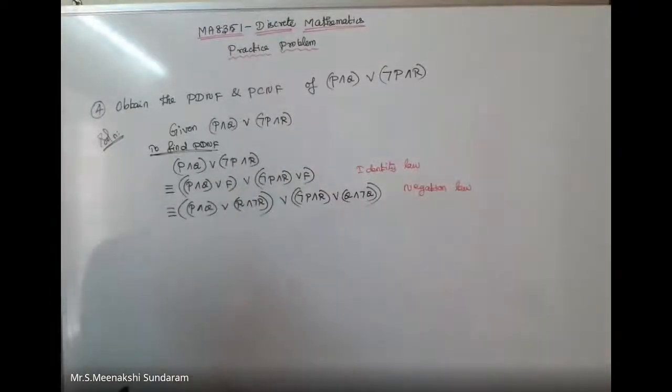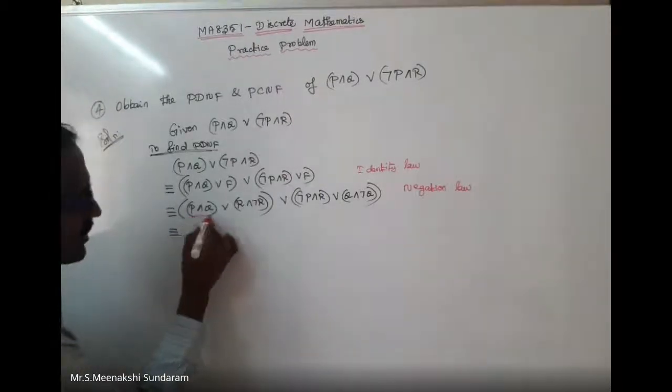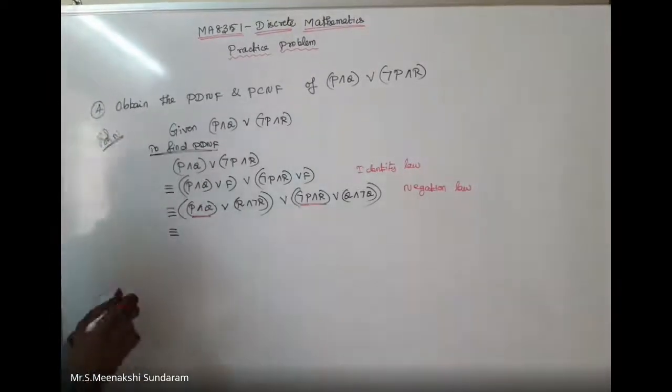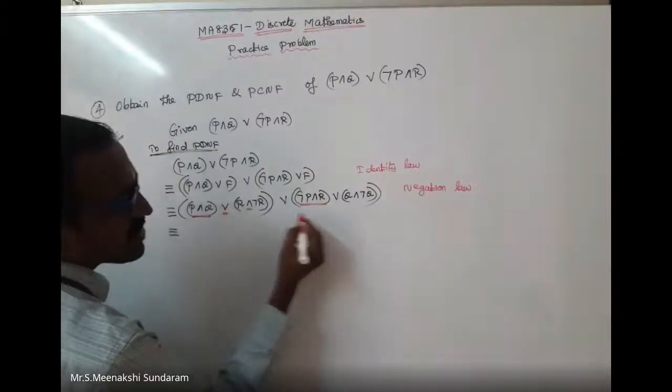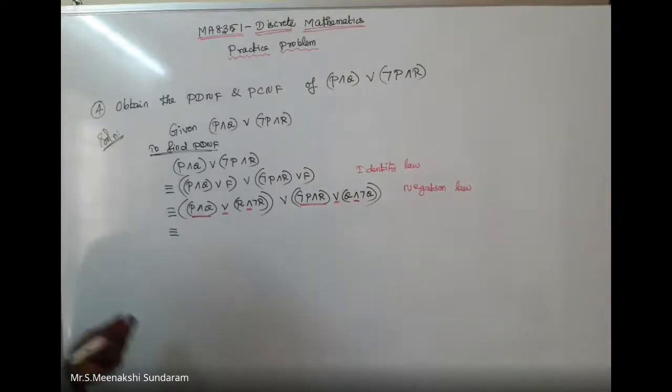Okay, then the next step. Now I can apply the distributive law. Do not change this term, it is a fixed value. Now I bring the term inside. Here I check disjunction, conjunction, disjunction, conjunction, so I apply the distributive law.